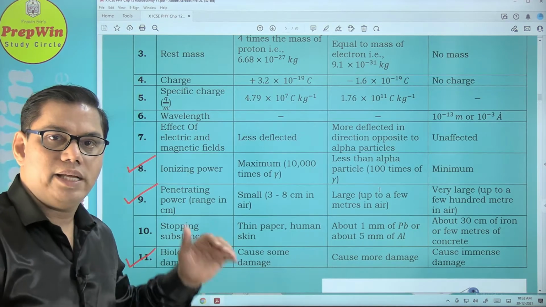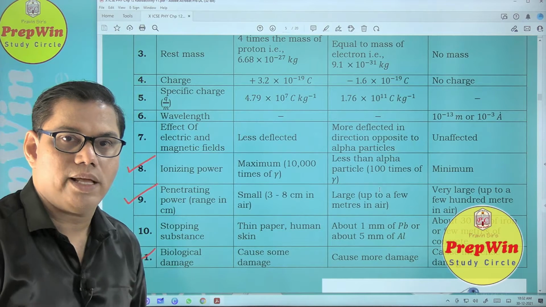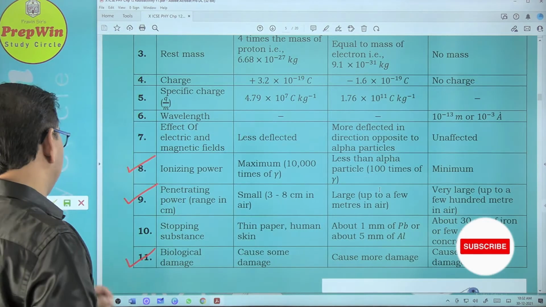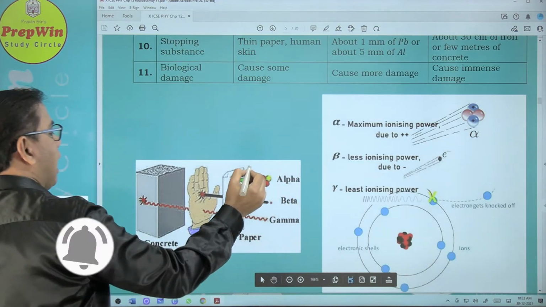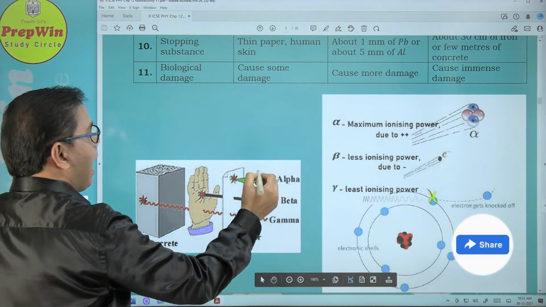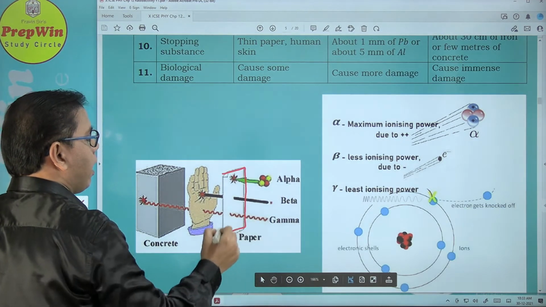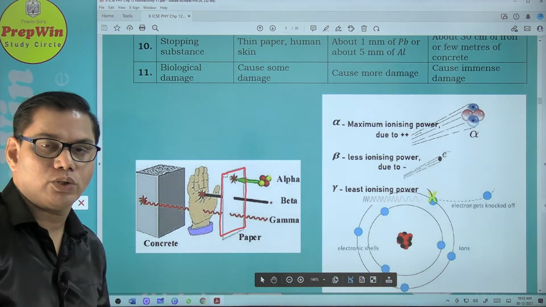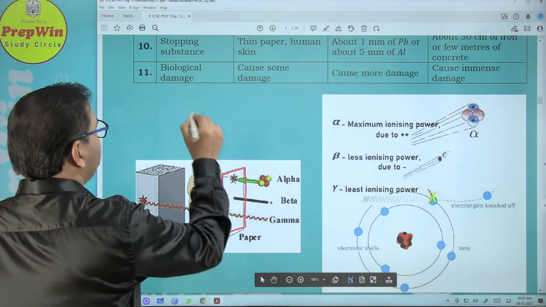In this table, these are 3 important points on which surely you are going to get the question in the examination. So let us start with the penetrating power. You can see this diagram. Alpha particle made up of 2 protons and 2 neutrons has a very less penetrating power. It could be stopped only by a thin sheet of paper. So we can say that penetrating power of alpha particle is the minimum.